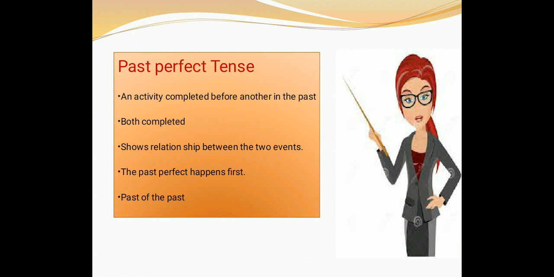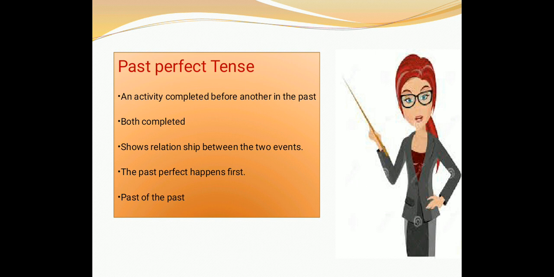So it means the activity that was completed before another one in the past, and they are both done. So right now in the present both activities are done or completed. It is a really specific way in English to show the relationship between these tenses. So whenever we are using the past perfect, it means that is the event that happened first.